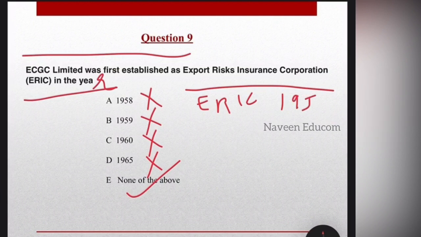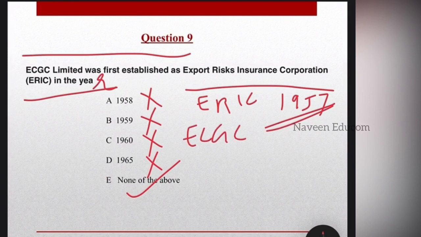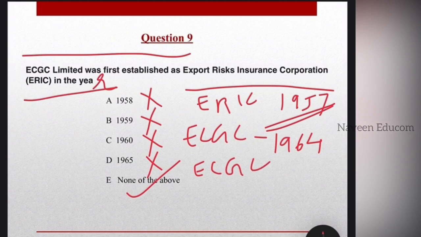The ERIC, Export Risk Insurance Corporation Limited, was launched in the year 1957. Later it was converted to Export Credit Guarantee Corporation, ECGC, in the year 1964. It was then converted to Export Credit Guarantee Corporation of India in 1983.